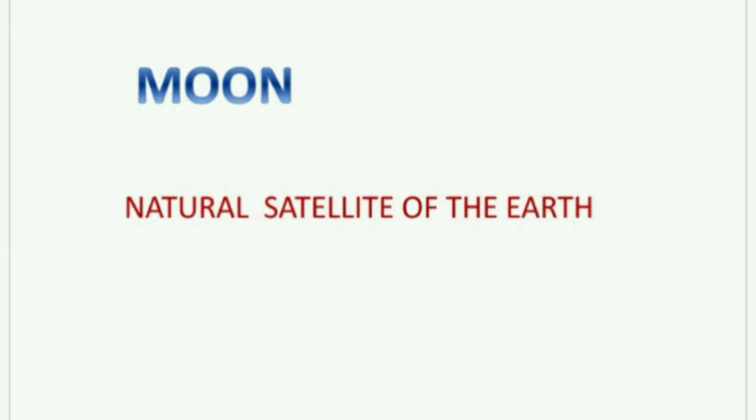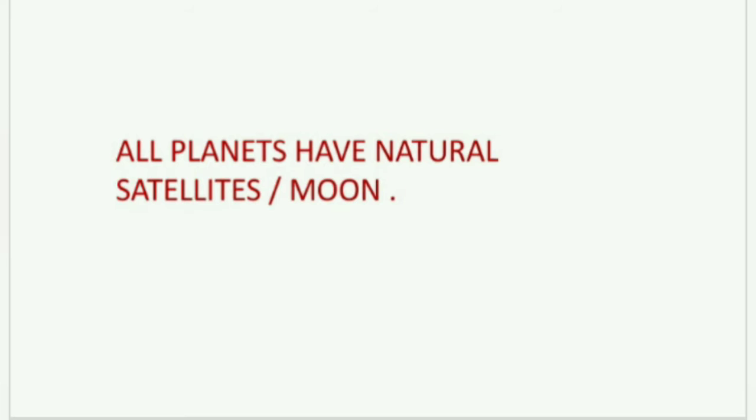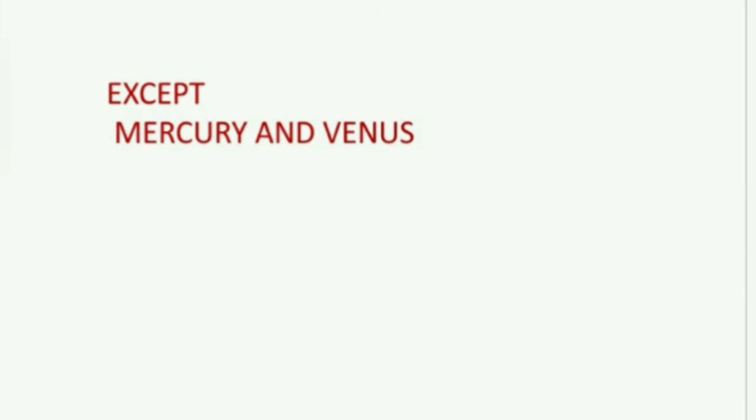It takes 28 days to complete one revolution around the earth. Like the earth, other planets also have natural satellites, or we can say moons. Except Mercury and Venus, these two planets don't have any moon.